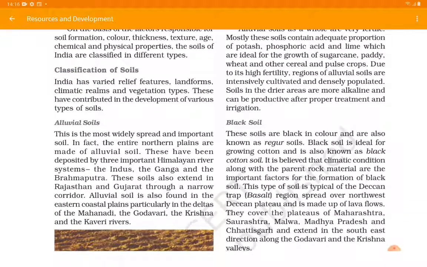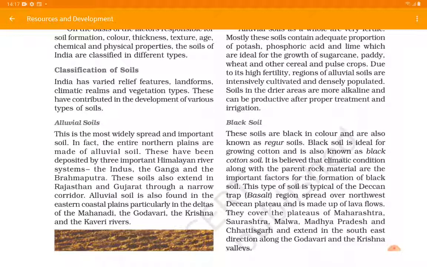Now let's see the soils. First we'll see is alluvial soil. Now all these soils are important 3-mark questions, so the question will be: write a short note on alluvial soil, black soil, and this you need to do in your copy. Every paragraph will be not more than 3 points.